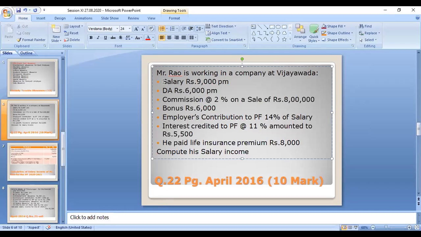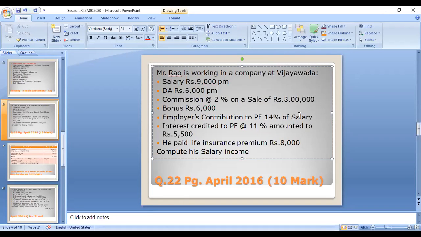For the DA, if nothing is given, it is simply the DA of 6,000. If the DA enters into service benefits, DA is part of the service benefit calculations. Only if that is given do you take the DA. If nothing is given, you need not consider the DA.